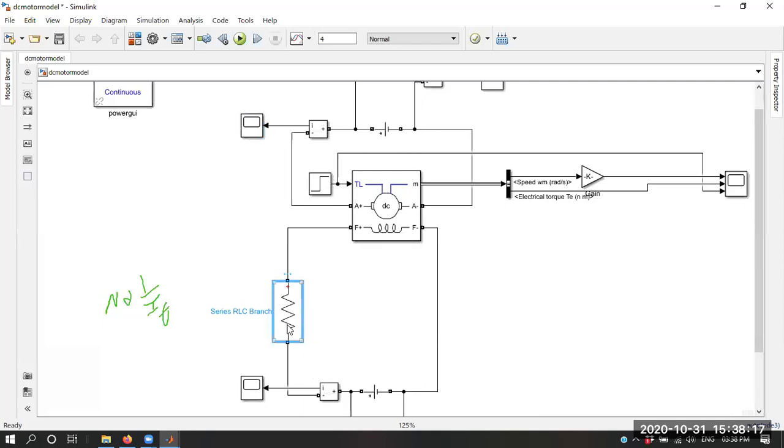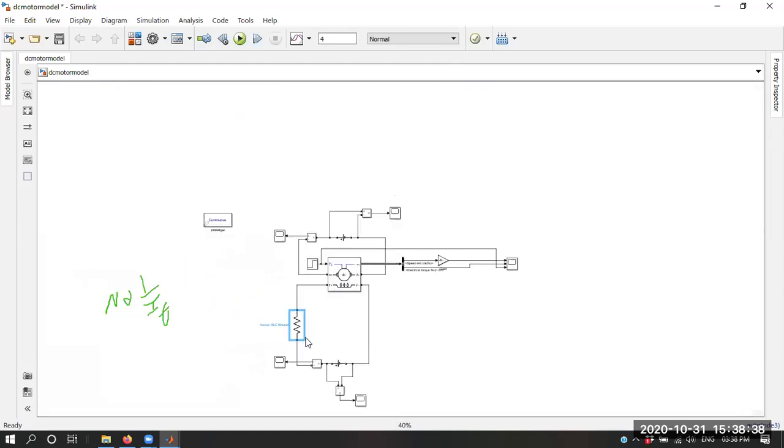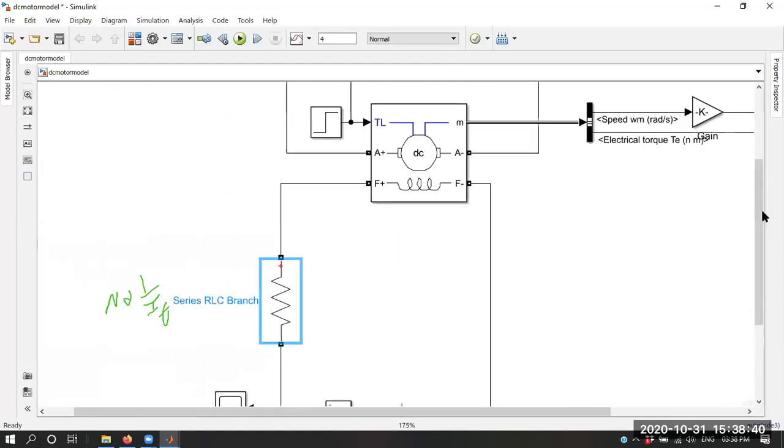But still, if you are inserting a resistance over here, what will happen? The same field current will also flow through this resistor, so it will lead to I square R losses. So the overall losses of your drive system will increase, and it will reduce the efficiency of your system. So instead of that, what can you do? Instead of controlling the field current directly, what can you do?